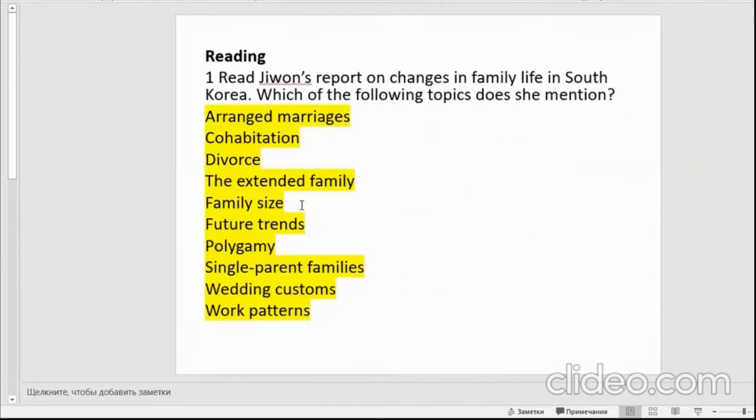To begin with, take time to read Jaewon's report on changes in family life in South Korea. And after looking through these topics, you should choose which of the following topics she mentions. These are arranged marriages, cohabitation, divorce, the extended family, family size, future trends, polygamy, single-parent families, wedding customs, work patterns.